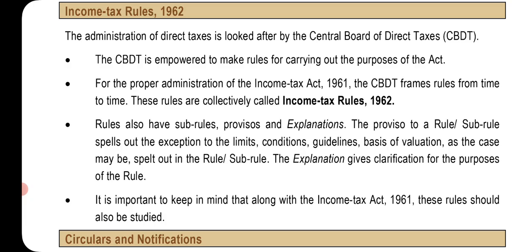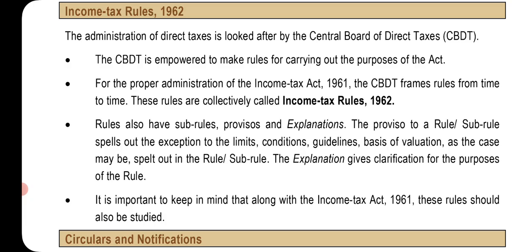The CBDT frames rules from time to time. These rules are collectively called Income Tax Rules 1962. Rules also have sub-rules, provisos, and explanations. The proviso to the rule or sub-rule spells out the exceptions to the limits, conditions, guidelines, or basis of valuation, as the case may be, spelled out in the rule or sub-rule. The explanation gives clarification for the purposes of the rule.